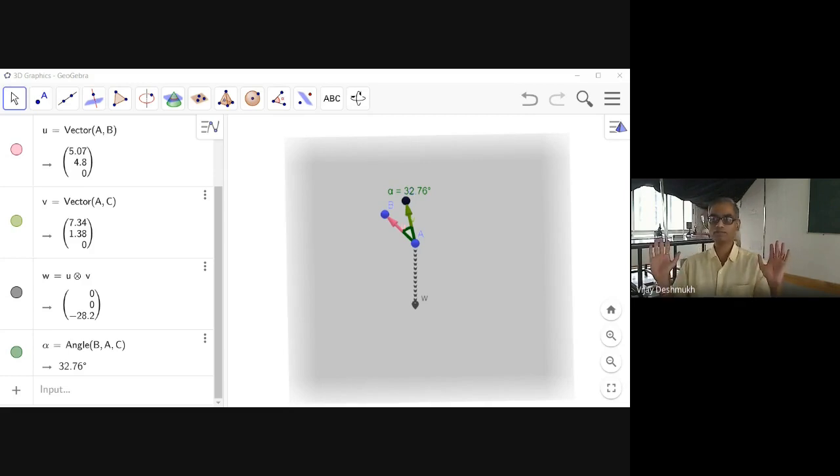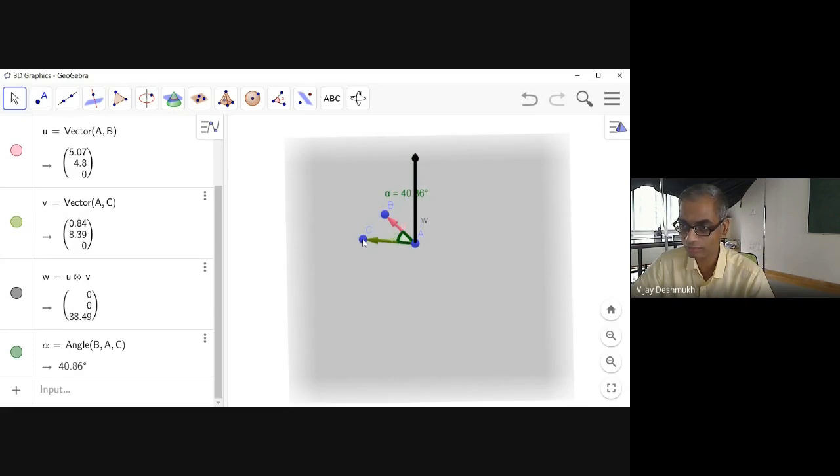See, you have learned the vector, okay? In 11th and 12th, maybe 10th? No. And in first year also. Now you have done this cross product in EM. Have you ever thought, if I take the C point on this side or that side, what is going to happen? Again, I can just show you that if I take this C point on this side, it is going upward. Why?